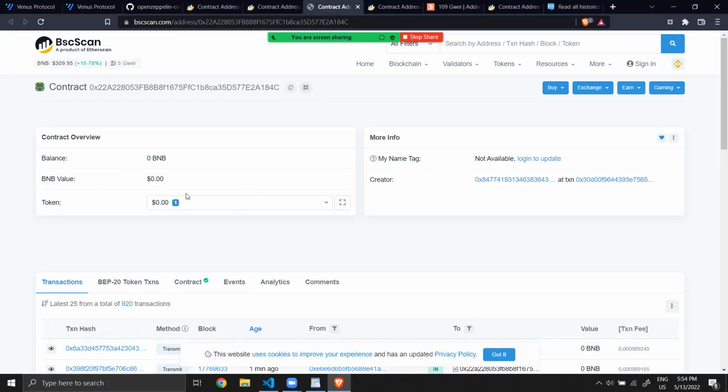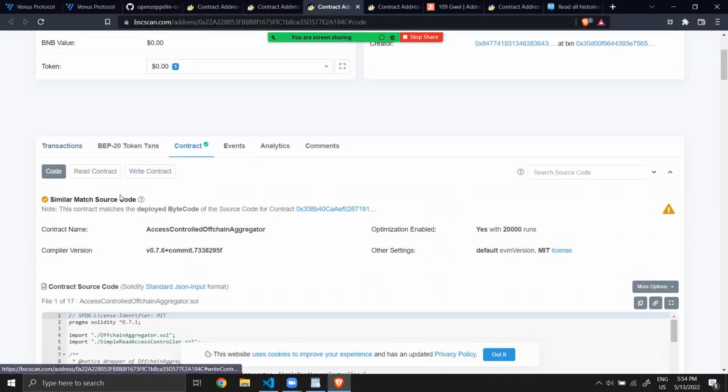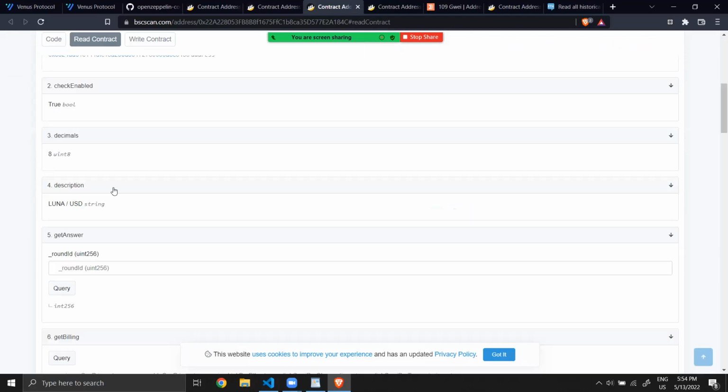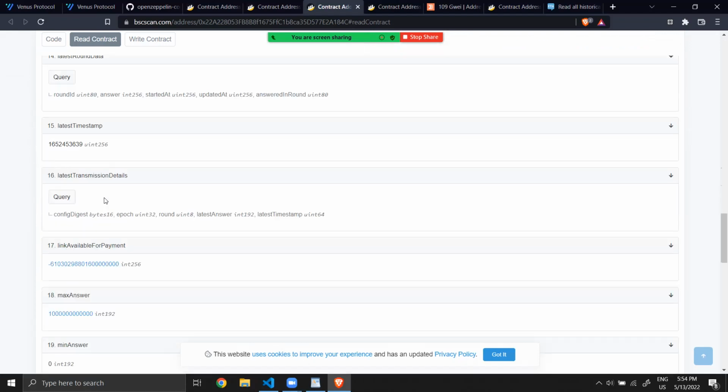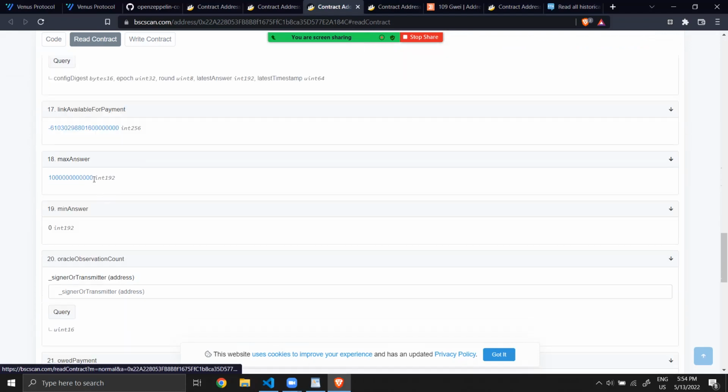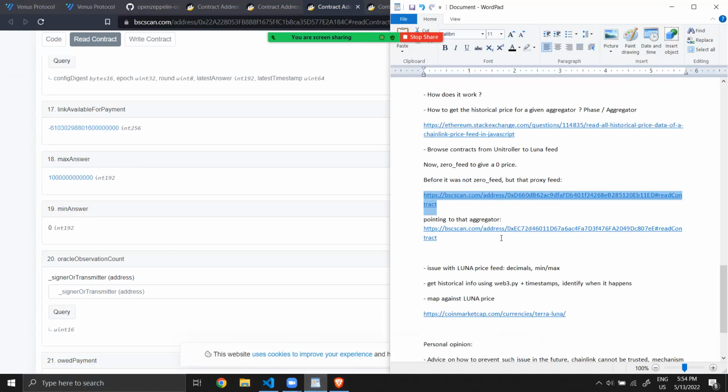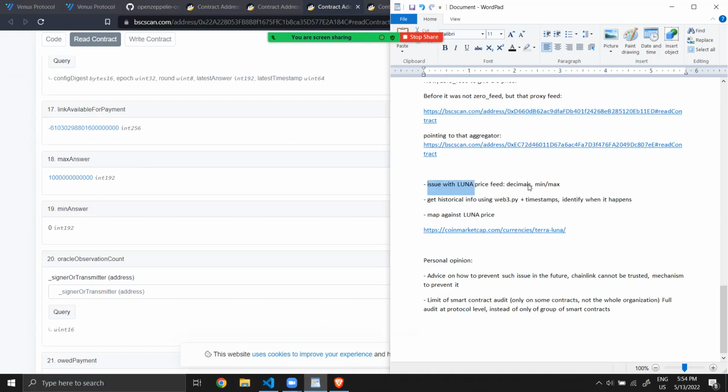Up. And here you can see the min answer, max answer, maybe they modified it a bit, but the min answer now is $0. Okay, issue with Luna, price feed, decimal min max.